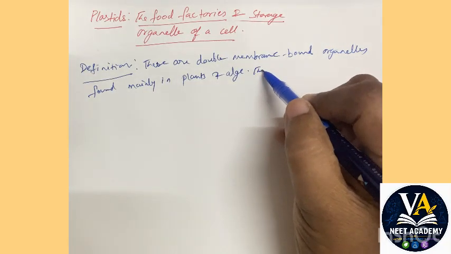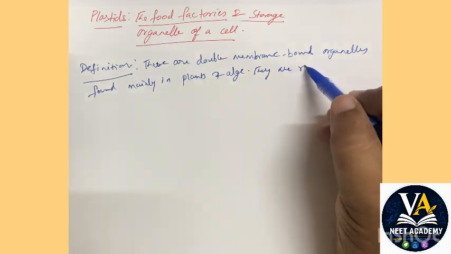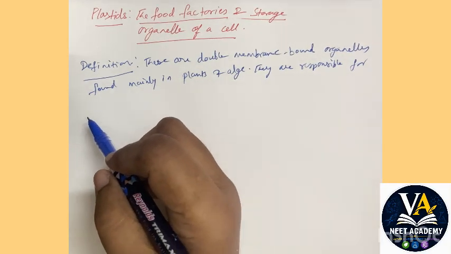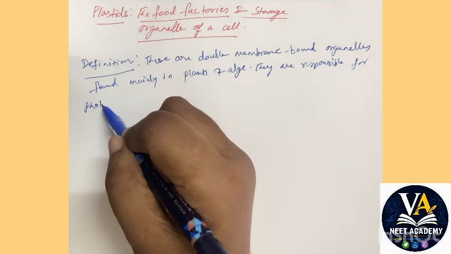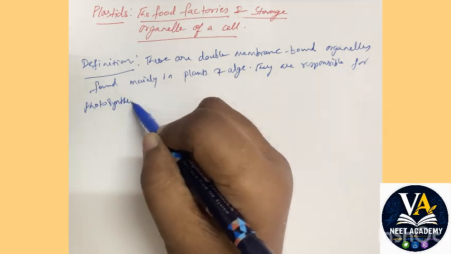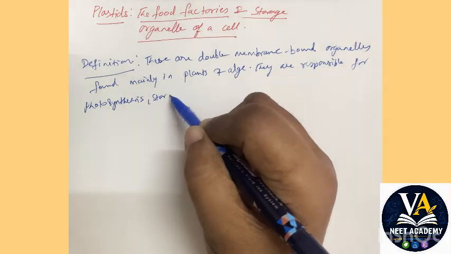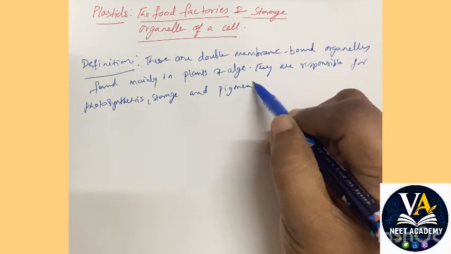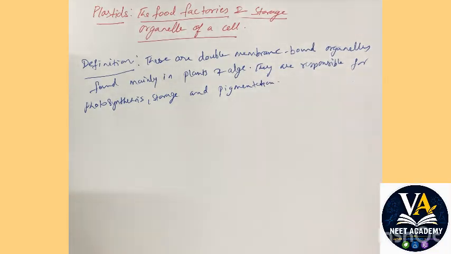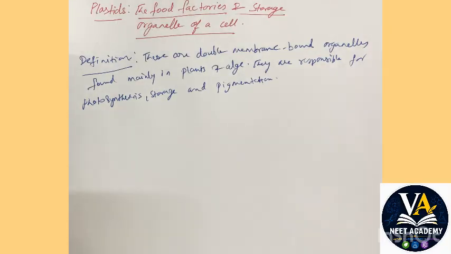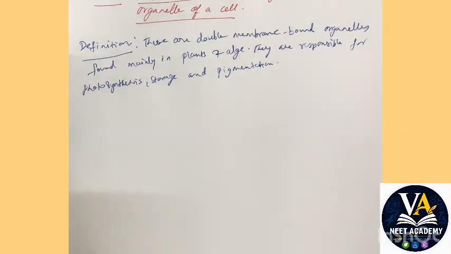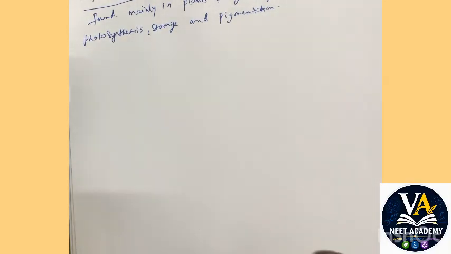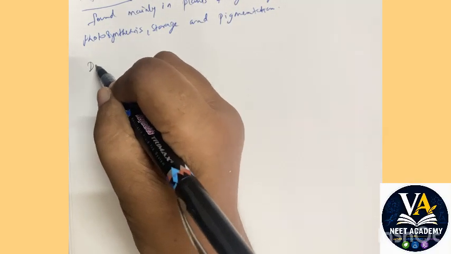Okay, and they are responsible for, or else you can say their main function is, photosynthesis, storage of food and pigmentation. Okay, so this is the definition of plastids. These are double membrane bound organelles found mainly in plants and algae, and they are responsible for photosynthesis. Okay, let's come into the next section, which is discovery.